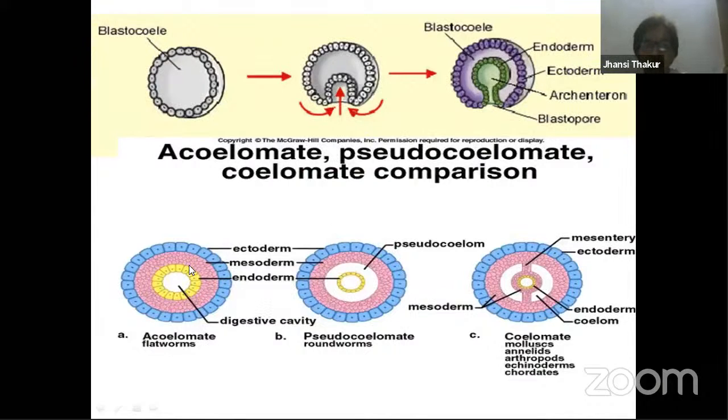All the three germ layers are there. Only this is digestive cavity, no space at all. So this is acoelomate condition, right? Now here you can find pseudocoelom. You find this pinkish layer, mesoderm cells are present here. This is ectoderm, mesoderm, space, then endoderm, the yellow color layer. So the space is present, but it lines mesoderm only on one side. Mesoderm is present very close to ectoderm, but mesoderm is not close to endoderm. So this condition is called pseudocoelomate condition.